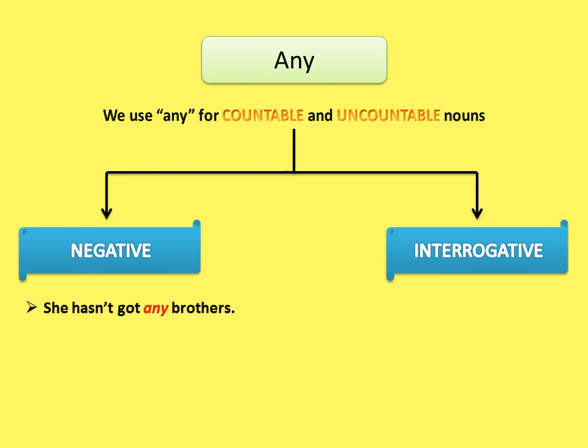So we say she hasn't got any brothers. That's in negative. Brothers is countable. And with uncountable we say I can't hear any music. Music here is uncountable. So we can use any for both countable and uncountable nouns in negative and interrogative.